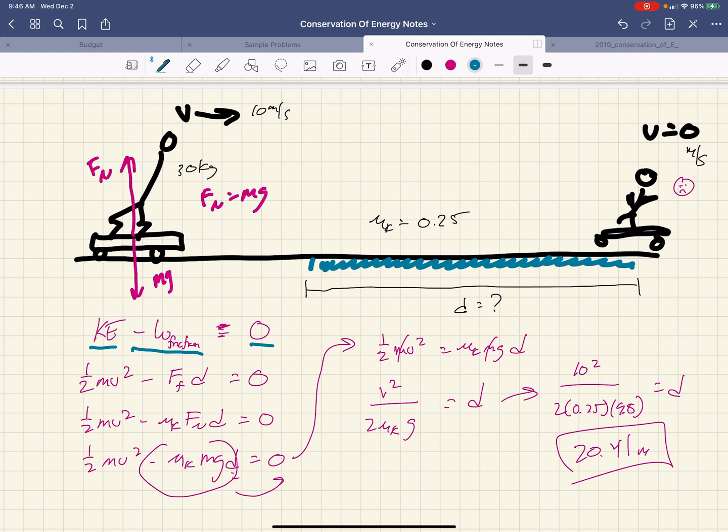You have some kinetic, you lose it due to the work done by friction, leaving you motionless and with no energy. Now, the math part sometimes can get ugly. In this case, I don't think it was too ugly. The mathematical consequence sometimes can be ugly, and that can be the hard part to solve. But physics should always be straightforward and simple and kind of obvious once you see it. So this is how we would solve a work energy problem or a conservation of energy problem with work included.